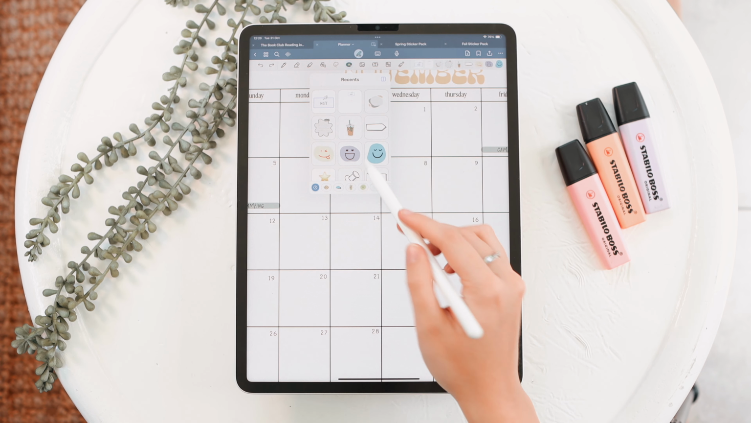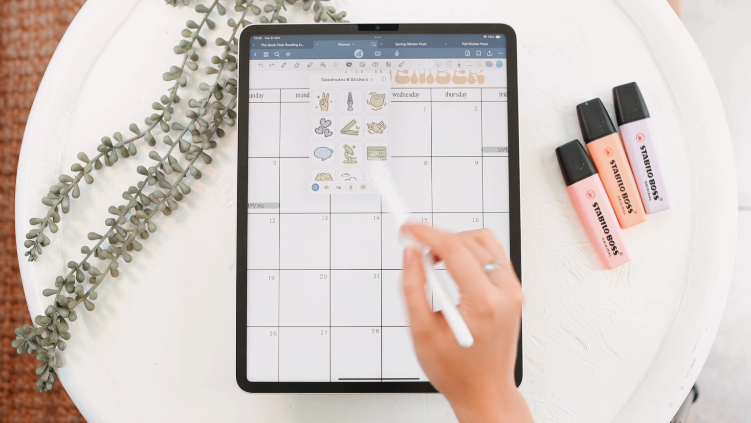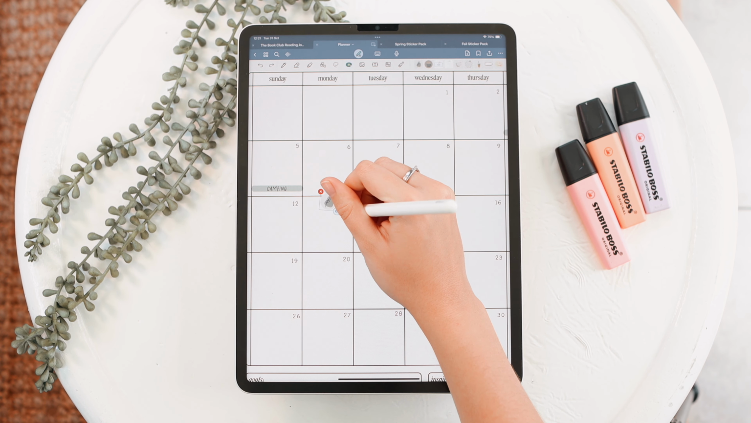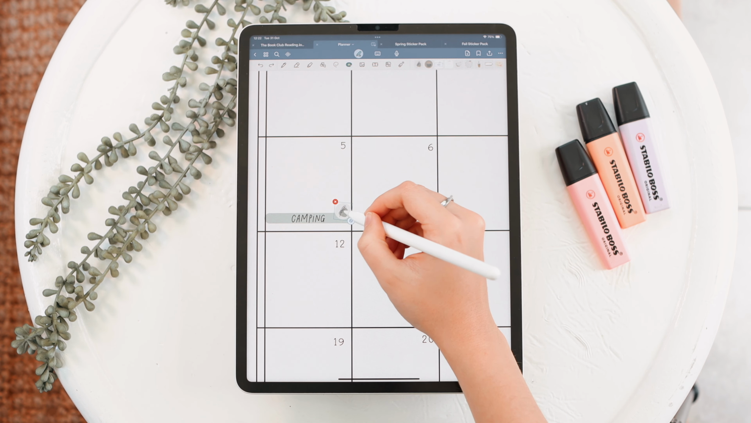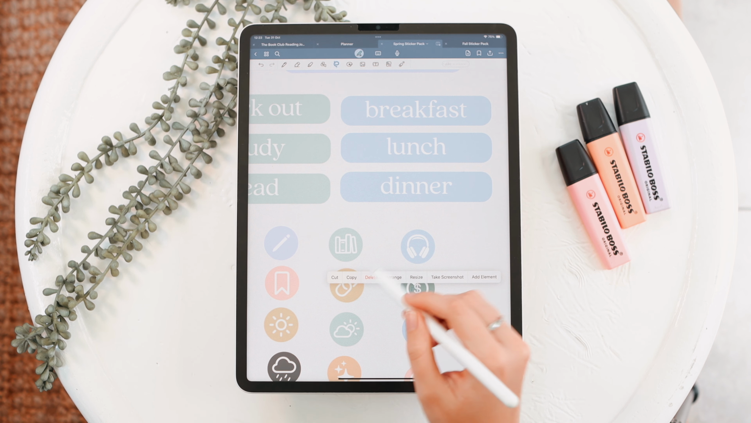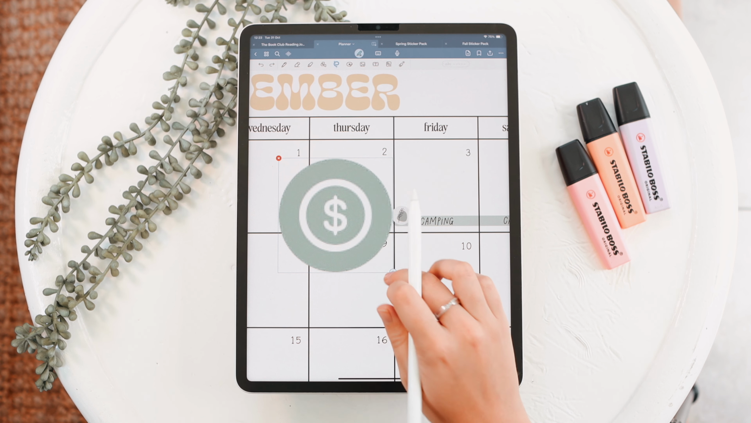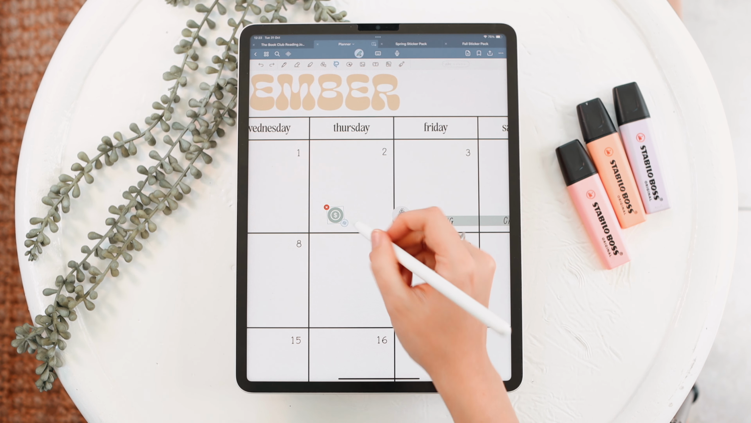As I go, I'm also just going to add a few stickers in between, some from the sticker pack and then some that I just have already in Goodnotes. Next, I'm going to use this icon to indicate that I want to go shopping for that. So I'm just going to go and paste that on Thursday and just write that in.